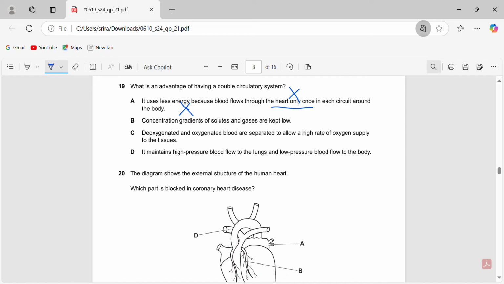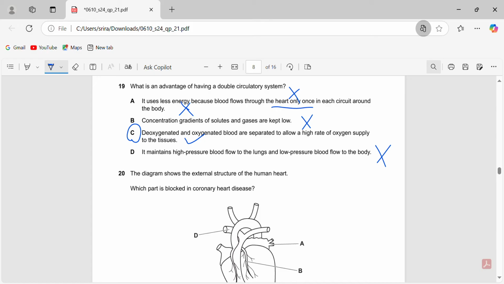Concentration gradients of solutes and gases are kept low. No, that is also not right. Deoxygenated and oxygenated blood are separated to allow a high rate of oxygen supply to the tissues. This is true. 19C is correct. Maintains high pressure blood flow to the lungs and low pressure blood flow to the body. That is not true. It's actually high pressure blood flow to the body.